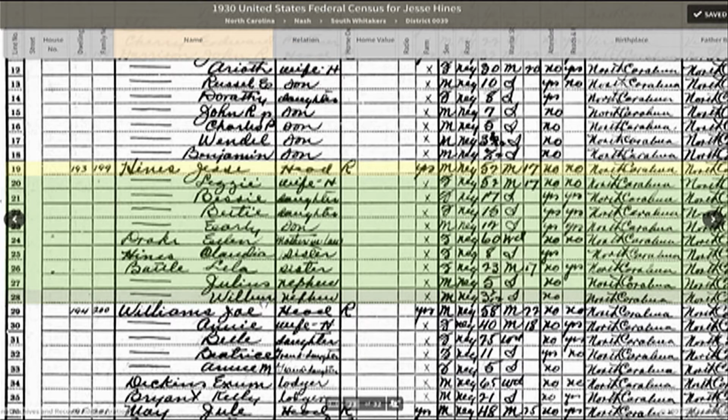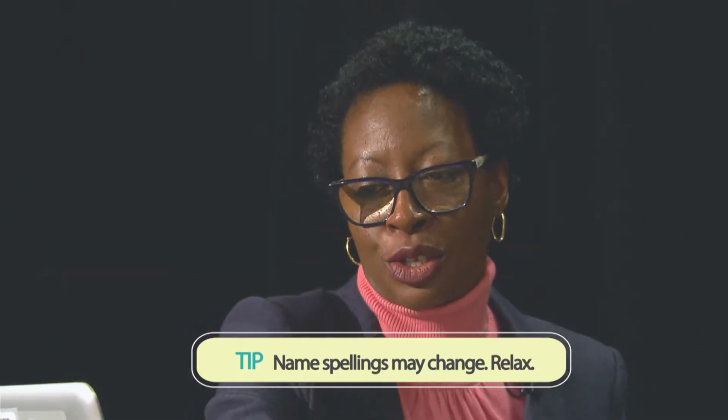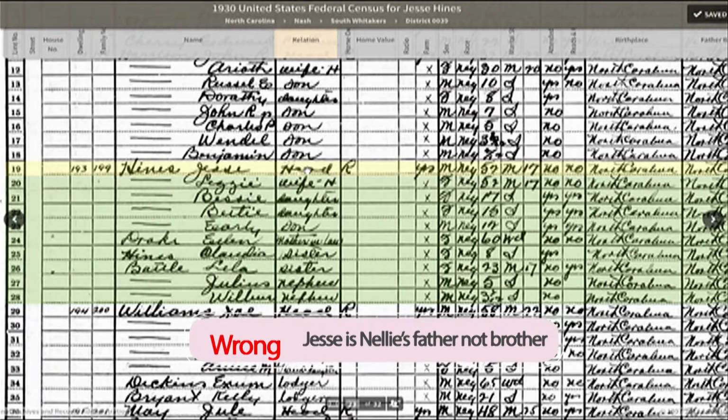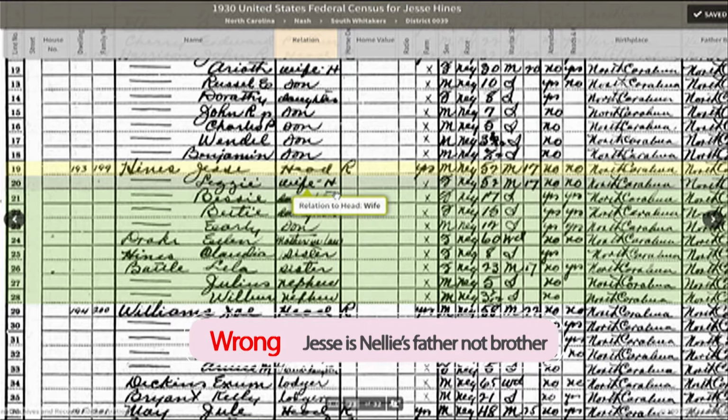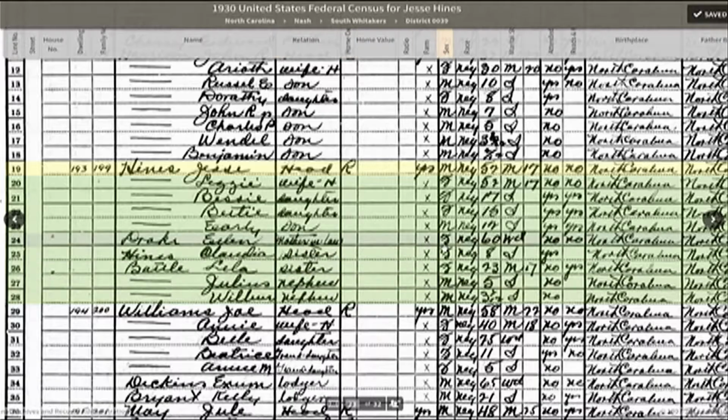Julius and Wilbur. A lot of times people get stuck on spellings of names and they say, oh, that's not mine because it's Wilbur and it's Wilbert. You've got to let that go because censuses aren't perfect. So in this census record, you have the family and their relationships. Jesse is the head of the household. This is his wife Lizzie and his children, mother-in-law, and his nephews and nieces.